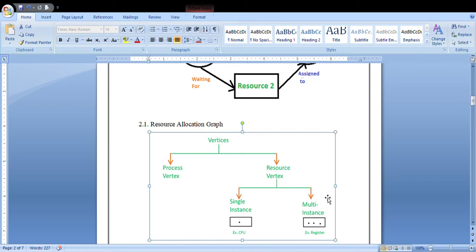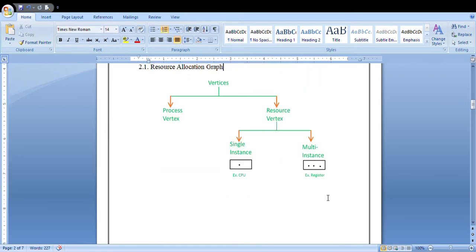You are allocating n number of resources to the processes, which means you have to group them, or represent what resources are allocated to each and every process. How will you identify that? First one is vertices.